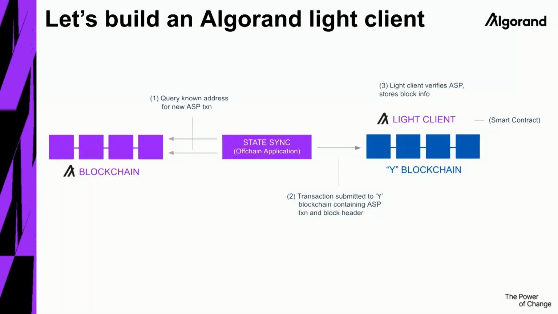And now that we have this light client that essentially knows the state of the Algorand chain, what we can really do is ask questions of, has this transaction happened? Was this the balance of this account at this specific round? Was that the state of the smart contract at this specific round? Etc.